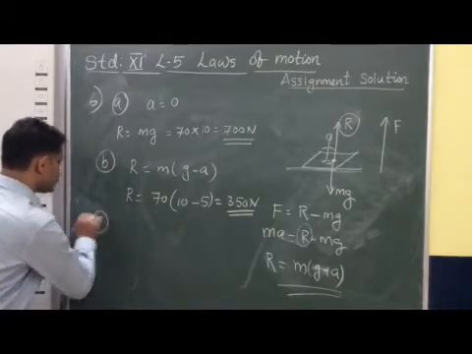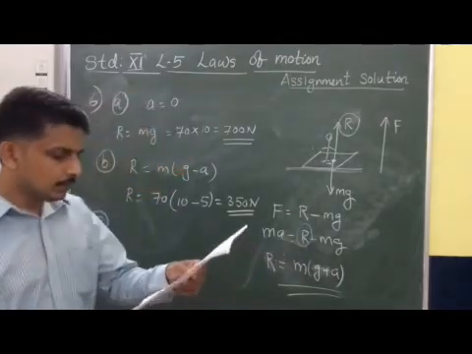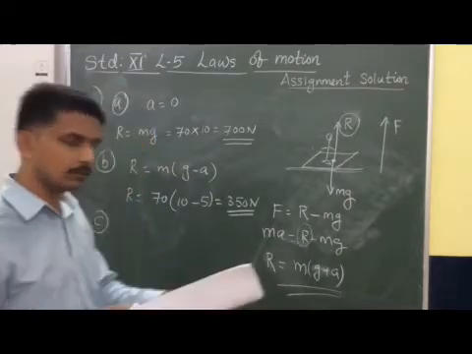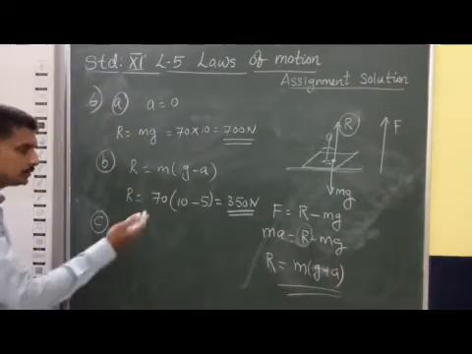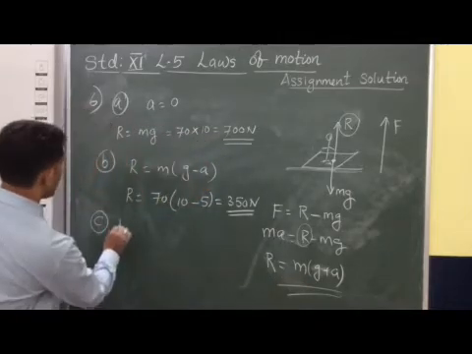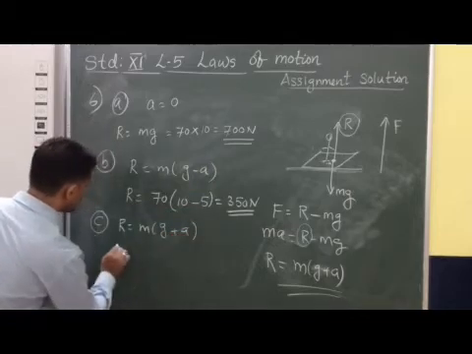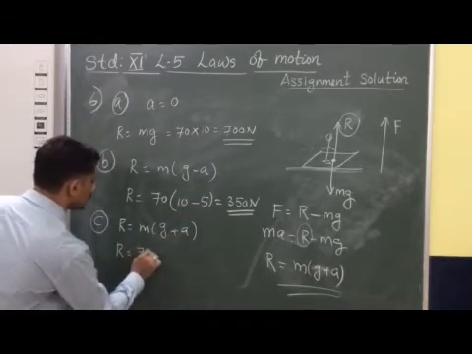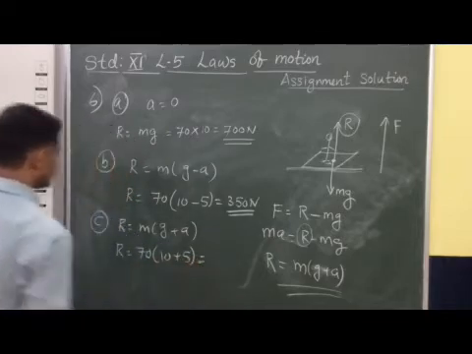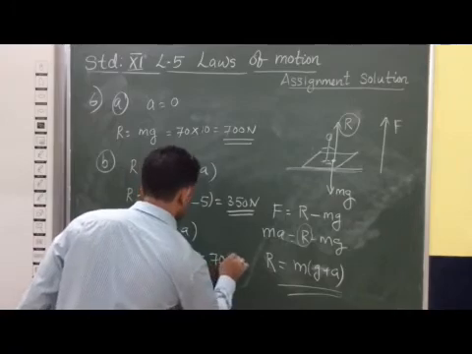Now the third case is: when the lift moves upward with a uniform acceleration of 5 meters per second square, what would be the reading? Now this lift is going in the upward direction. The formula we already got: R is equal to M into G plus A. So R is equal to 70 into 10 plus 5, that is 70 into 15.